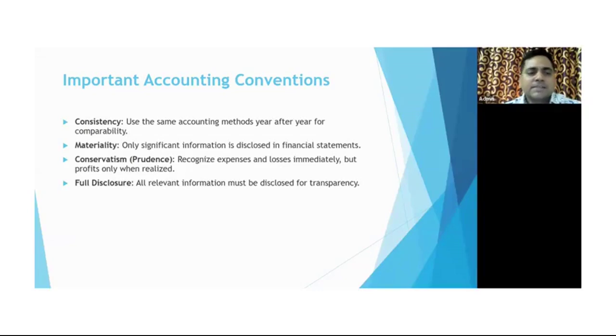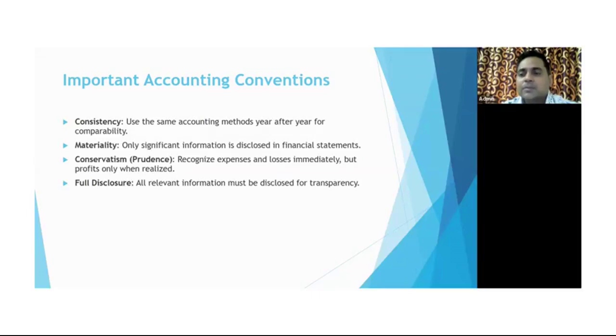So consistency is one of the principles. That means use the same accounting methods year after year for comparability. Here let me clarify: consistency could be related to the grouping of transactions. Consistency could be related to the format of the ledger. Consistency could be related to the financial year as well, right?